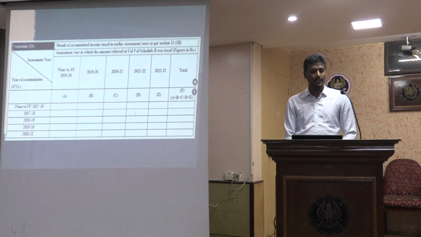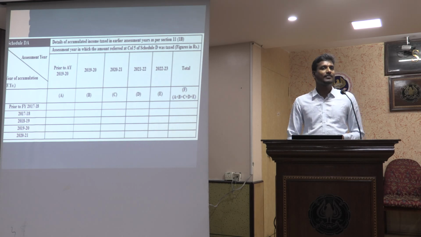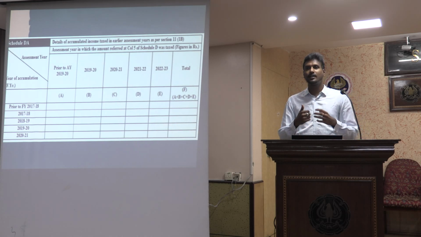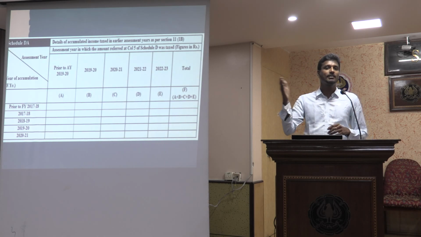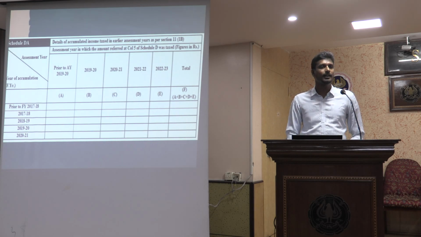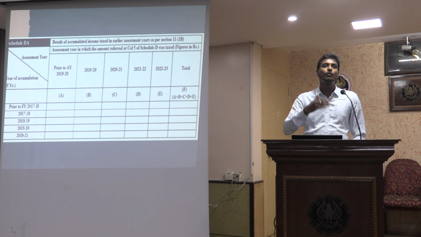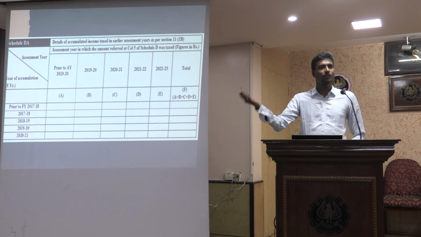Then comes Schedule DA. So details of accumulated income taxed in earlier assessment years as per section 11(1)(b). That means if I have accumulated income, I will file Form 10B or Form 9, Form 10 and Form 9, to say that I will spend it in a subsequent year if I am not able to spend it in the current year. So I might state for which particular purpose I will spend it, say in the next 1 year, 2 years, 3 years or 5 years.